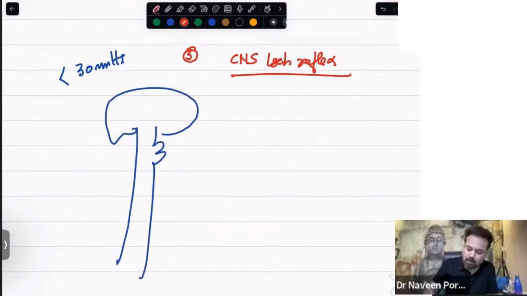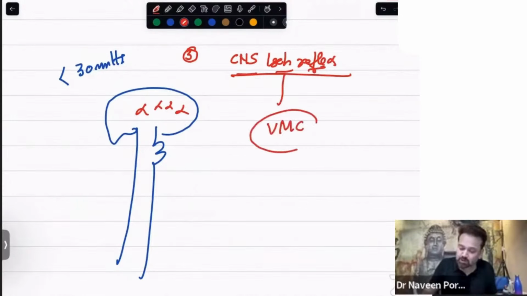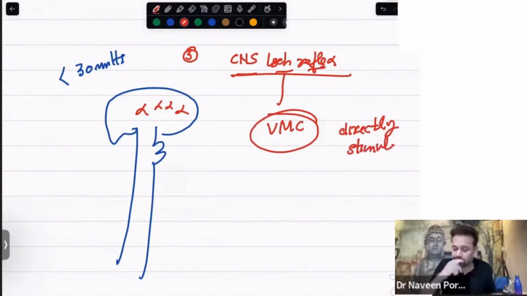It is called the CNS ischemic reflex. And this is the only reflex in which the VMC is directly stimulated.